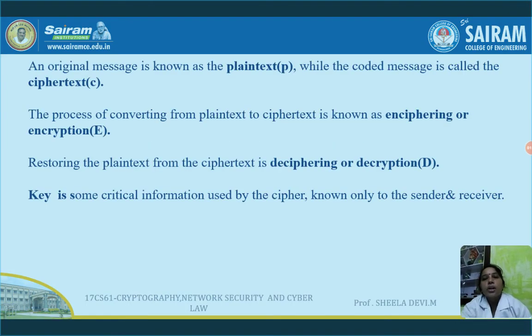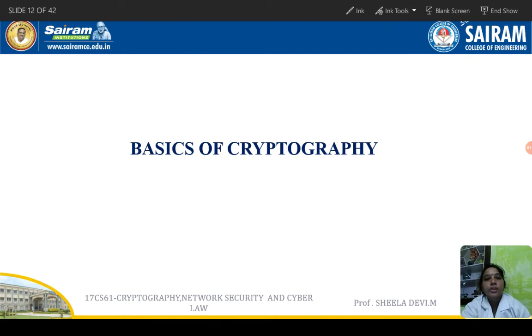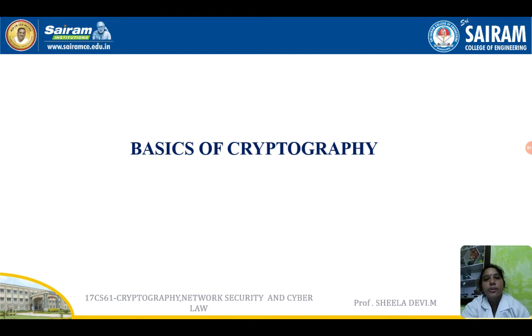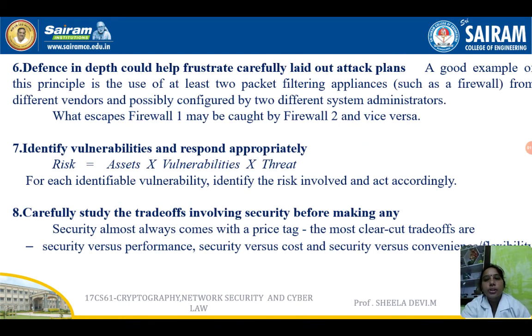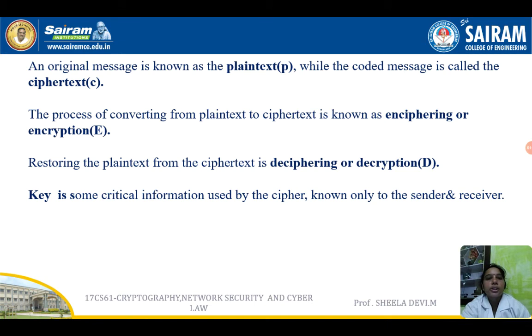Before going into it, we have to know what is plain text, what is ciphertext, and what is cryptography. The art of converting the plain text to the ciphertext is nothing but cryptography. So, what is plain text? An original message without doing anything. Whatever the raw message we have, that is nothing but plain text, while the coded message is called ciphertext.